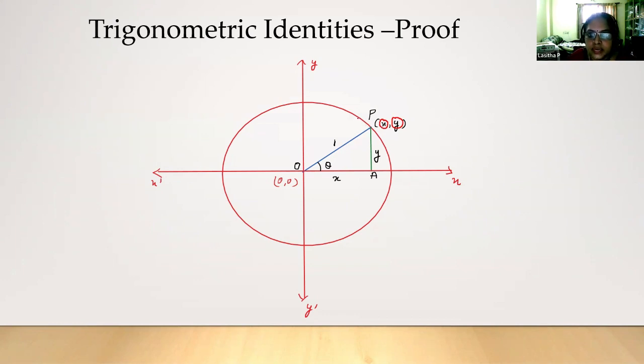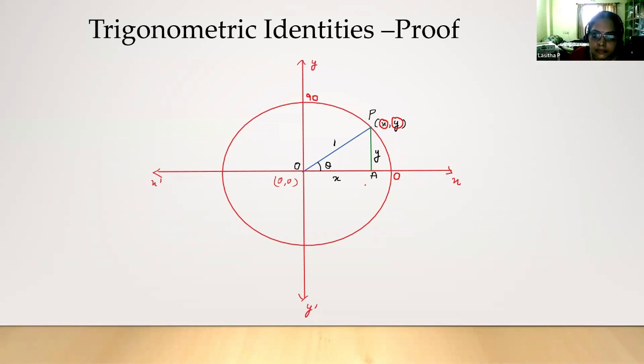So you keep moving this point P on this circle. We are learning here only up to 0 to 90. In class 10, the P will move only up to 0 to 90. So you keep this P anywhere here. That angle will change when the P is moving. The X coordinate will give you the value of cos of that angle, and the Y coordinate will give you the sine of that particular angle. In that way, you can bring some insight to this particular diagram.